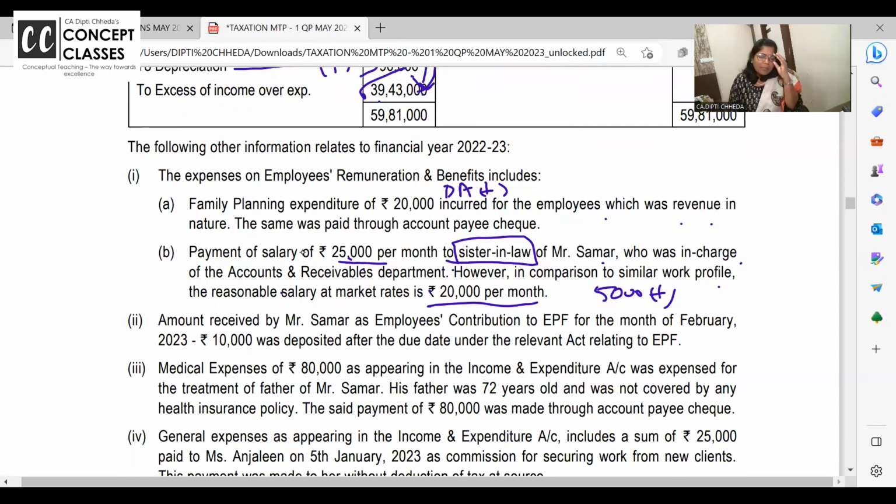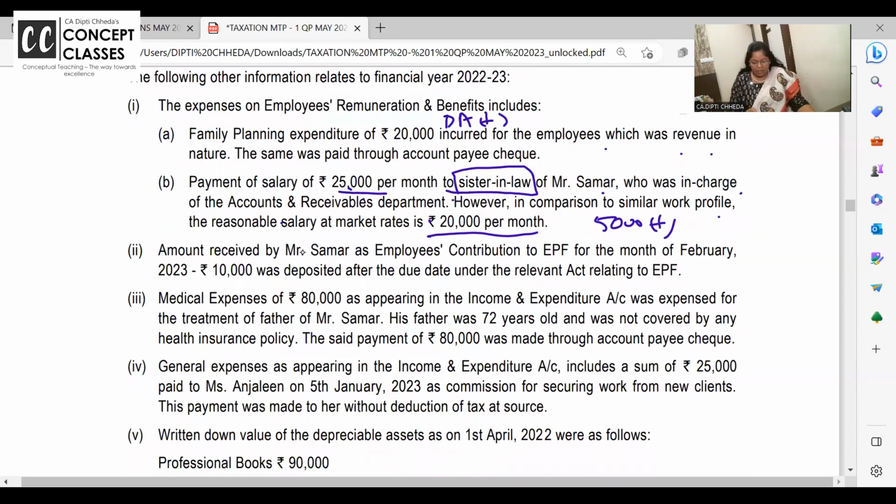Sister-in-law doesn't come in your relative definition. Especially for this, in the relatives definition, sister-in-law doesn't come. Your ancestral, like father, grandfather, son, grandson, brother, sister, mother, father, and their spouses. So sister-in-law doesn't come here, and hence this is allowed.